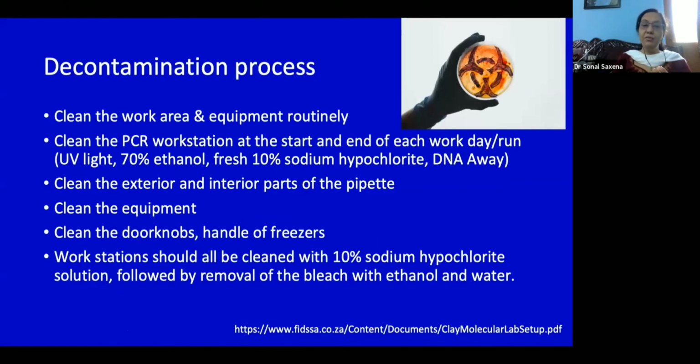You should clean the work area and the equipment routinely. Clean the PCR workstation at the start and the end of each work day or run. Put on a UV light, clean with hypochlorite, and then wipe that hypochlorite off with ethanol or isopropyl alcohol. Use a nucleic acid removal solution so as to kill all the RNA and the DNA amplicon which is there. The most important thing to clean is your biosafety cabinet, and then the PCR workstation.